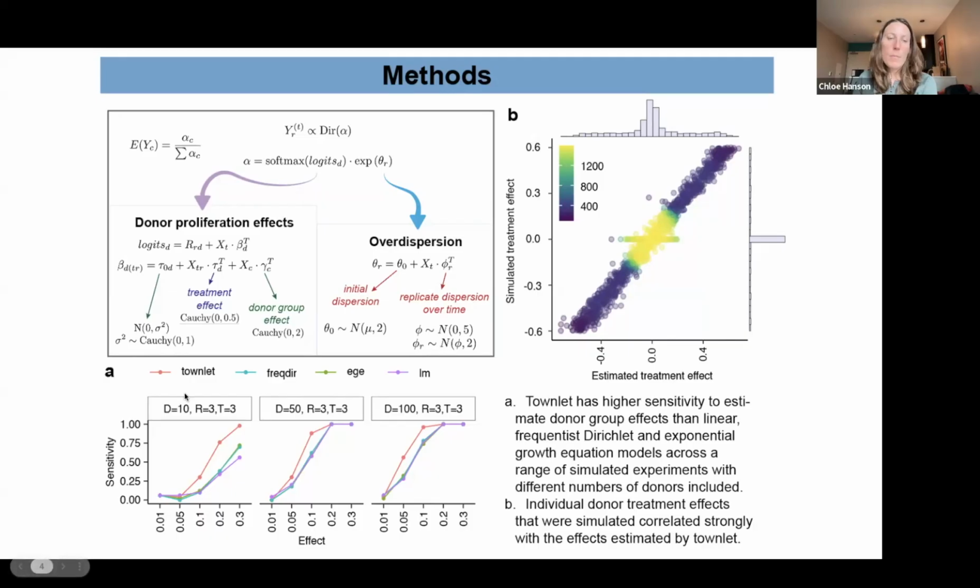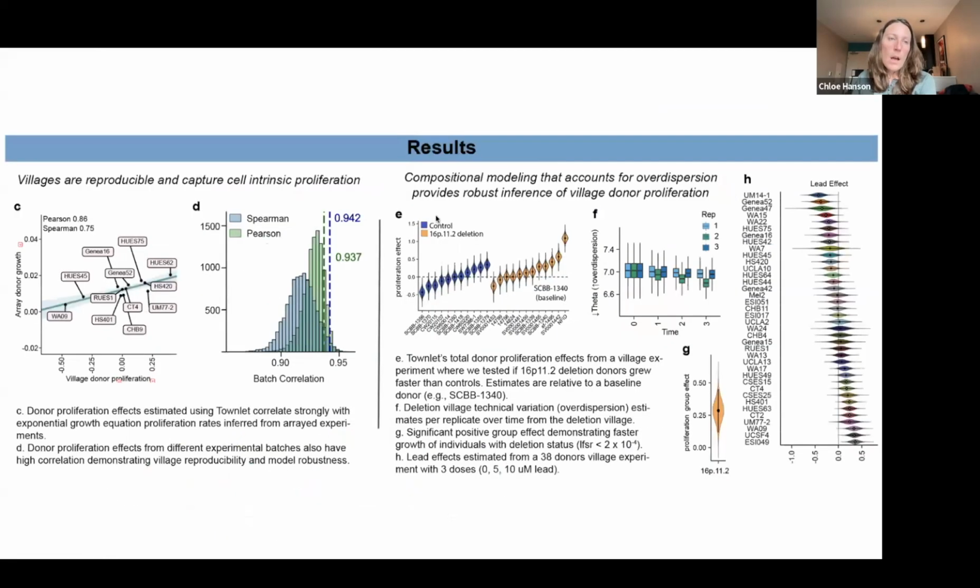So we find that our model, townlet, performs much better and has higher sensitivity than other frequentist approaches. These plots show when we simulate villages with 10, 50, or 100 donors. Additionally, we tested whether we can recover donors' treatment effects that we simulated, and we found that we can fairly accurately estimate treatment effects using townlet. We also found in our experiments that villages are reproducible and do capture cell intrinsic proliferation.